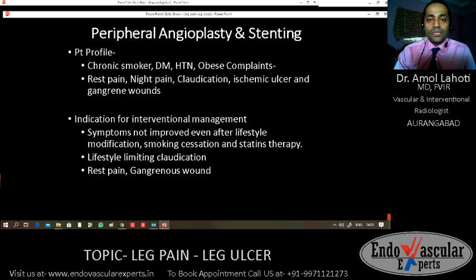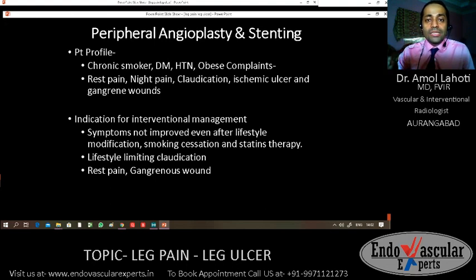Most of these patients are old age chronic smoker patients who have diabetes mellitus or hypertension, and they are obese patients. These patients present with the leg pain or claudication. What is claudication? Claudication is a term used for the leg pain that is associated when the patient walks for some distance, then he has to stop, and again he has to walk for some distance, then again he stops. So this walk-stop cycle.